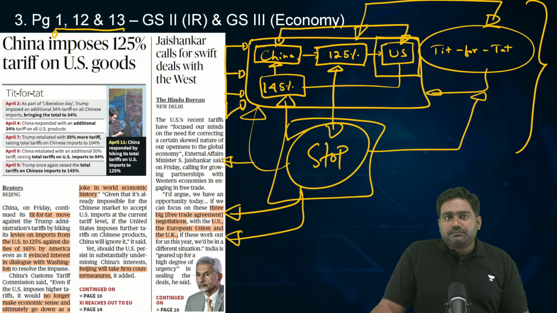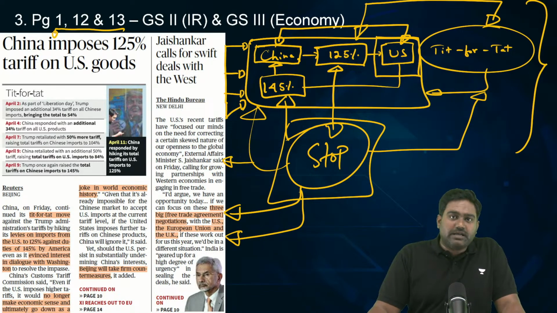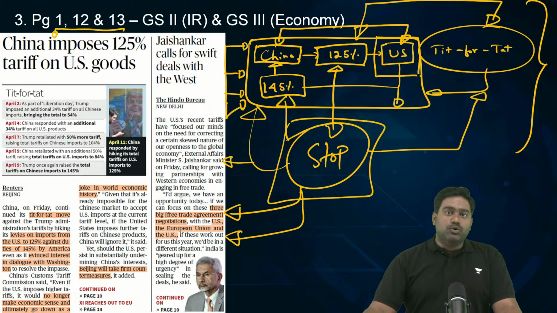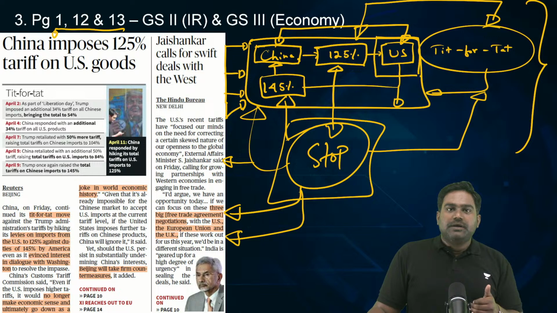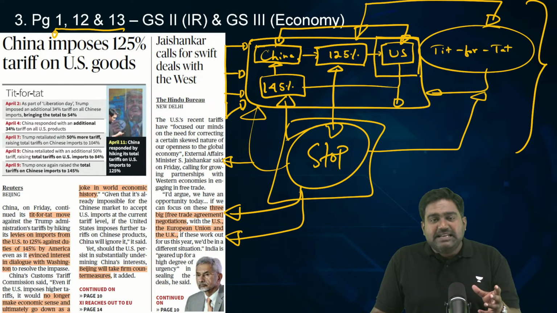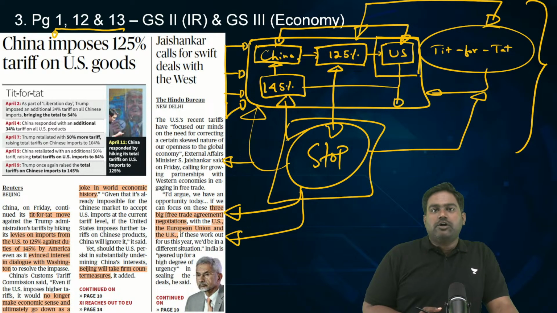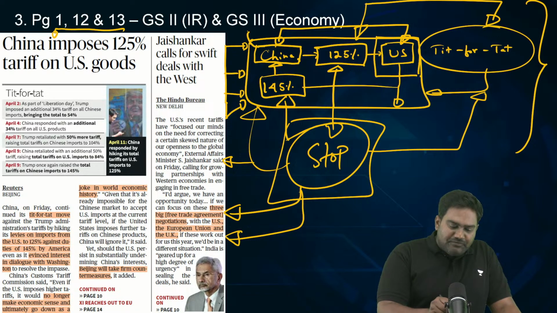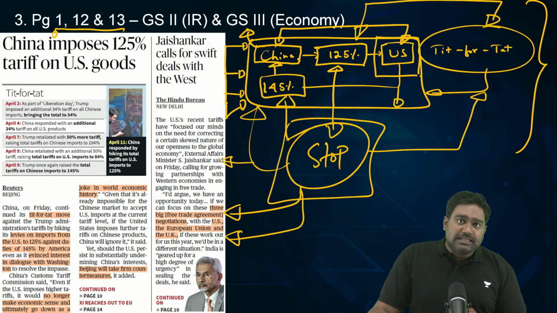But China has shown some sensibility. It has said it is willing to talk, it's willing to negotiate. But Trump wants China to make concessions. Trump does have a valid point, to be fair to Trump and to the US. China is known to resort to unfair practices, like devaluing its currency or giving unfair subsidies and support to its manufacturers so that they can dominate the global economy. Then leveraging its economic advantage for geopolitical and strategic gains.